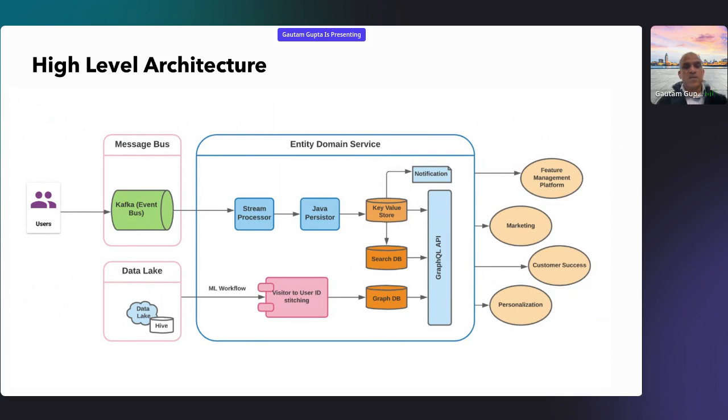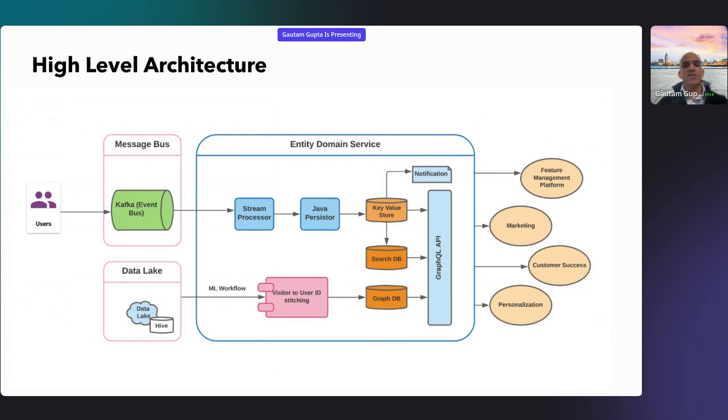If you see on the left, users are there who interact with our systems asynchronously, and they can publish some messages. Publishing messages means they interact with some of our services and offerings, and those offerings provide the messages. Let's say this person ordered this product, this person added this feature, added this user. So those events keep coming.